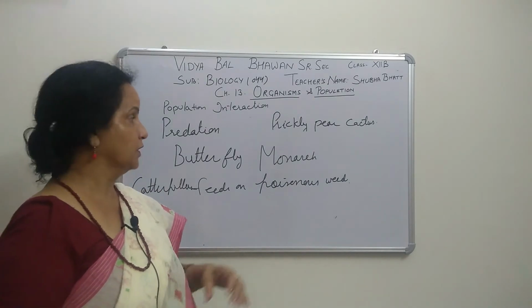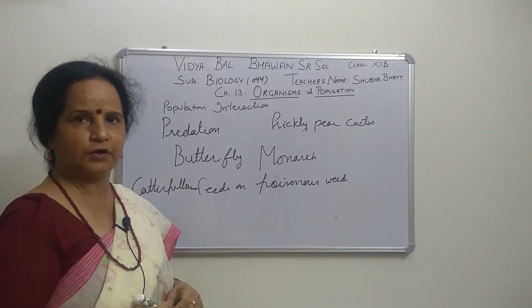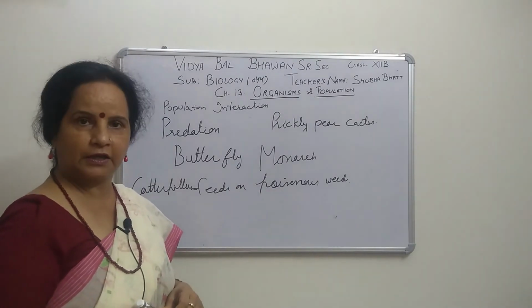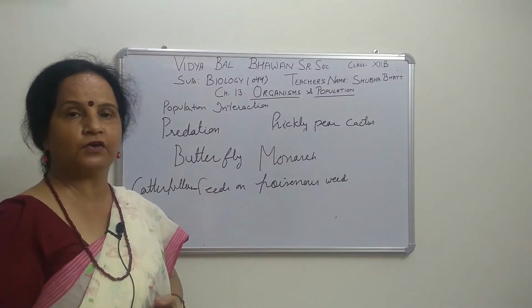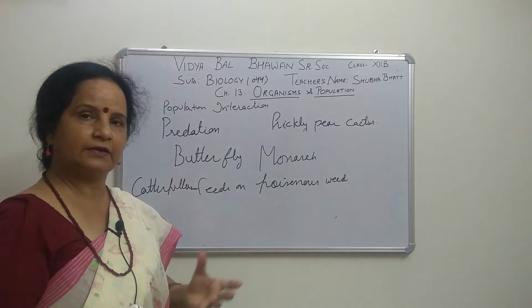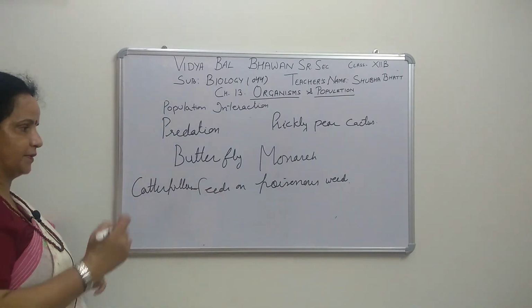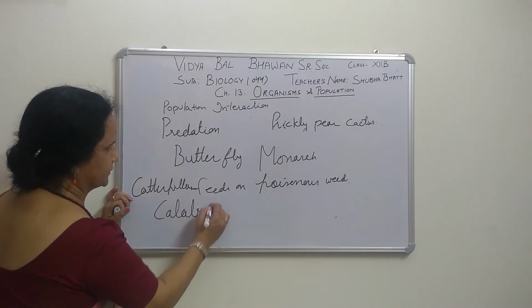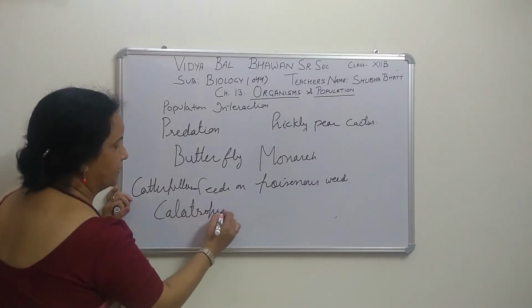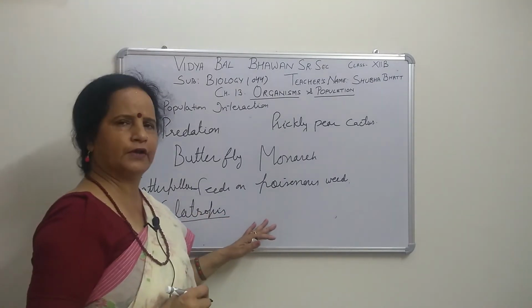As with lizards and chameleons, they change their skin color according to their surroundings, so that predators cannot easily detect them and they will be safe, right? One more example is Calotropis. It is given in your lab also, Calotropis, that is a plant. It will not be eaten, and it is found in the field.